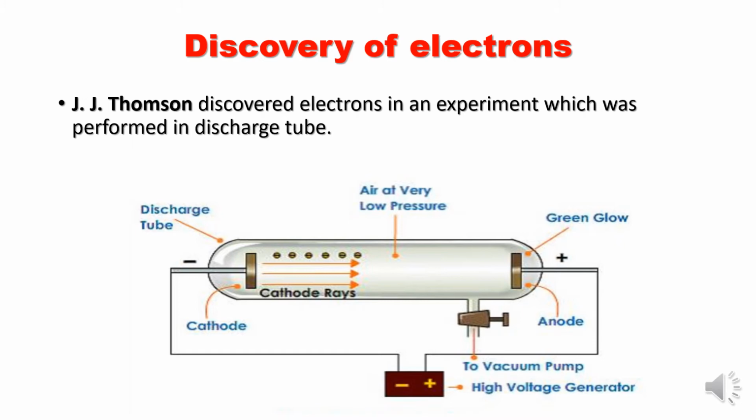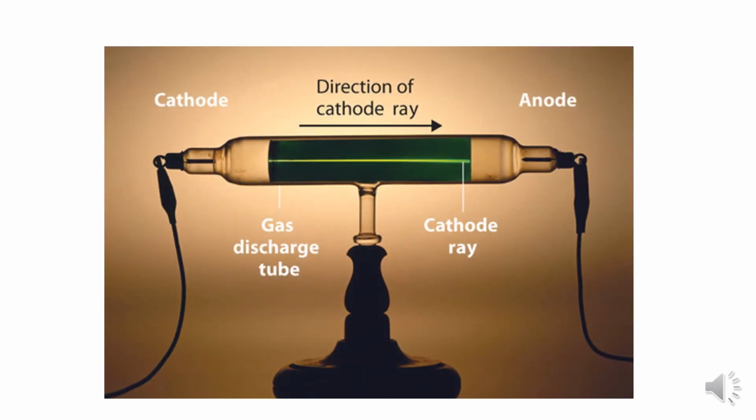So what happens when he passed high voltage of electricity? What happened? This is how he fitted his discharge tube. Let us see the observations.